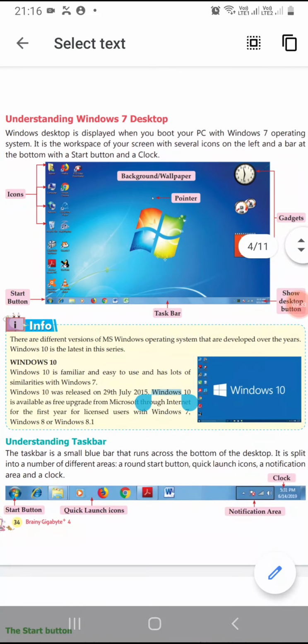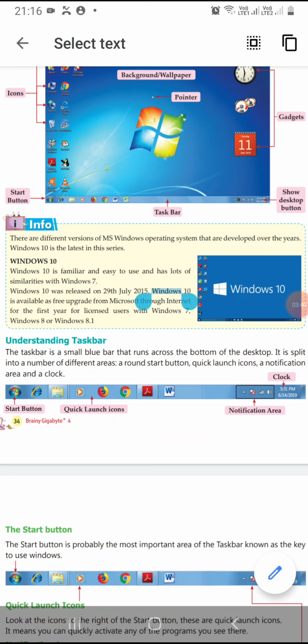The bar at the bottom is called taskbar. Info, there are different versions of MS Windows operating system, and the latest version of MS Windows is Windows 10. Windows 10 is familiar and easy to use and has lots of similarities with Windows 7. It is almost similar to Windows 7. Windows 10 was released on 29 July 2015.